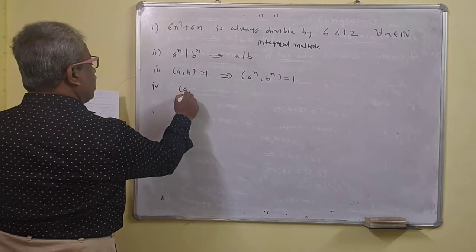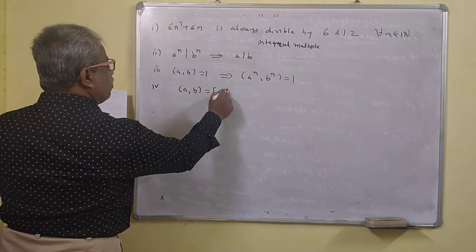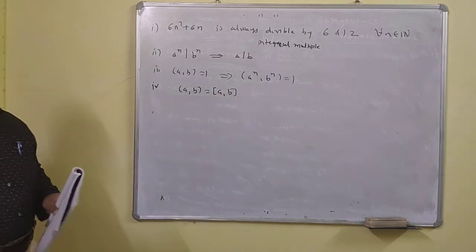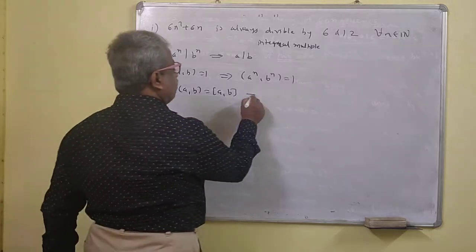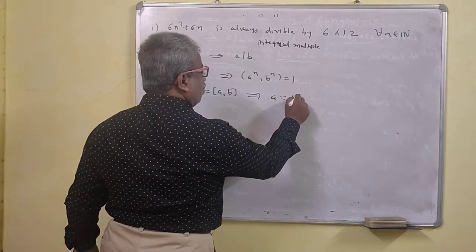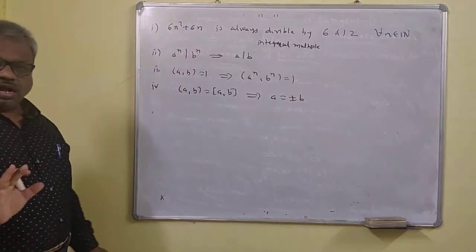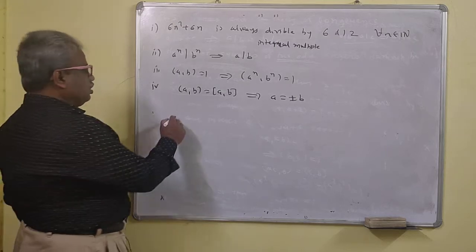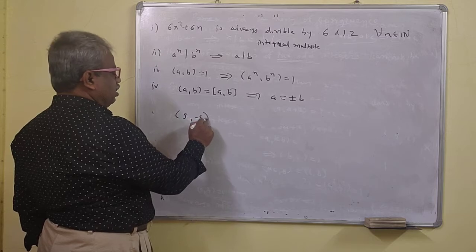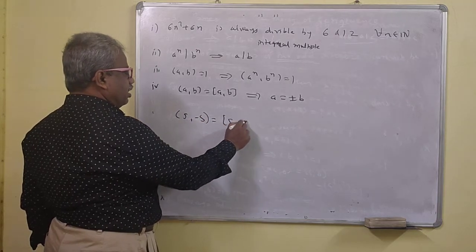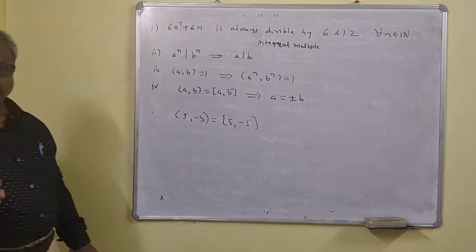If GCD of A, B is the same as LCM of A, B, that is, GCD and LCM are the same, this implies that A is equal to plus or minus B. They are equal or opposite. That means, for example, 5 and minus 5. Yes, they are equal but opposite.